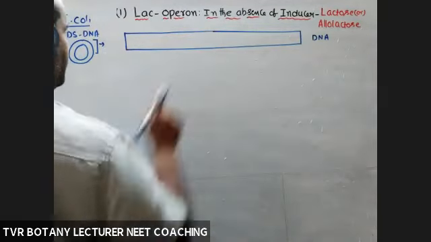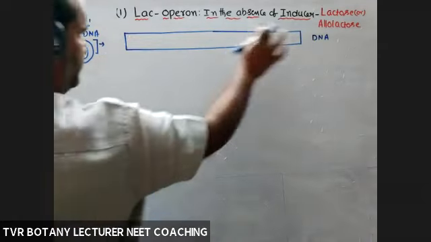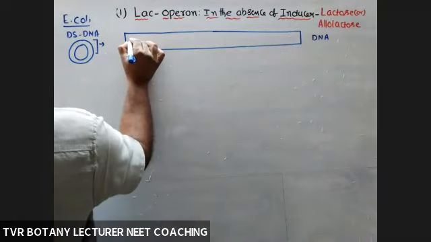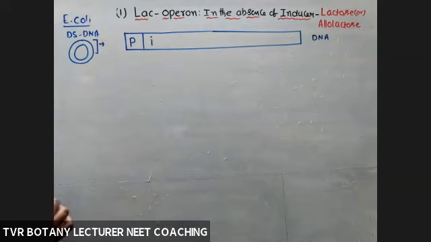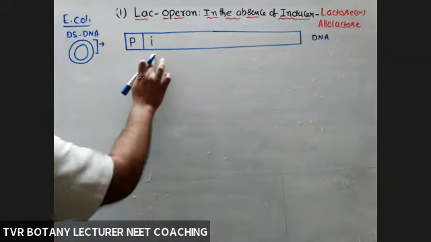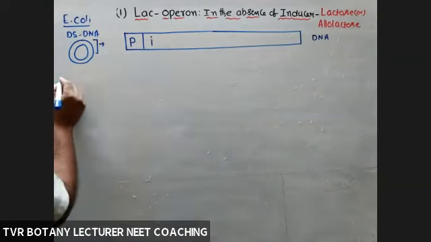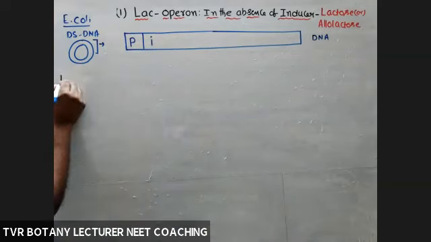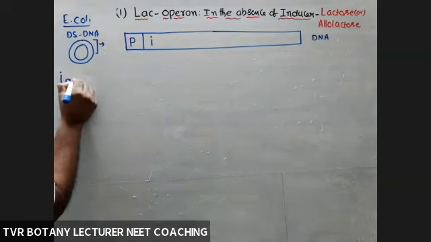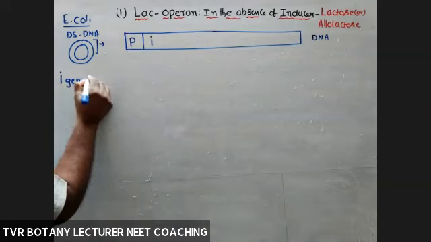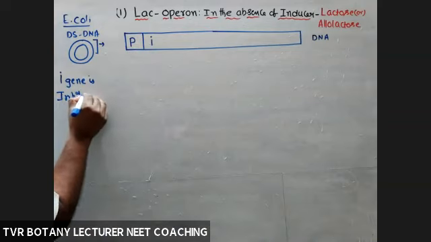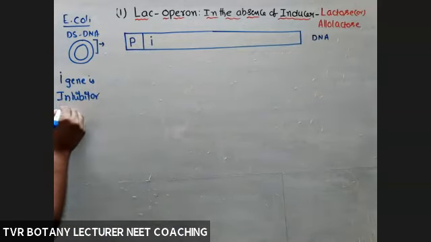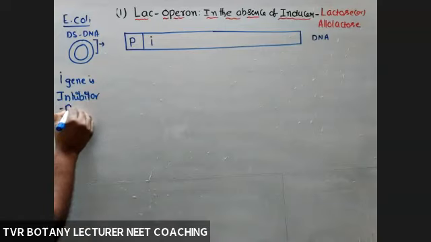What are the genes present from this side to this side? Take promoter. P is a promoter. Small i, inhibitor. Here I'm writing I gene. What is I gene? I gene is inhibitor, and it is a regulatory gene.